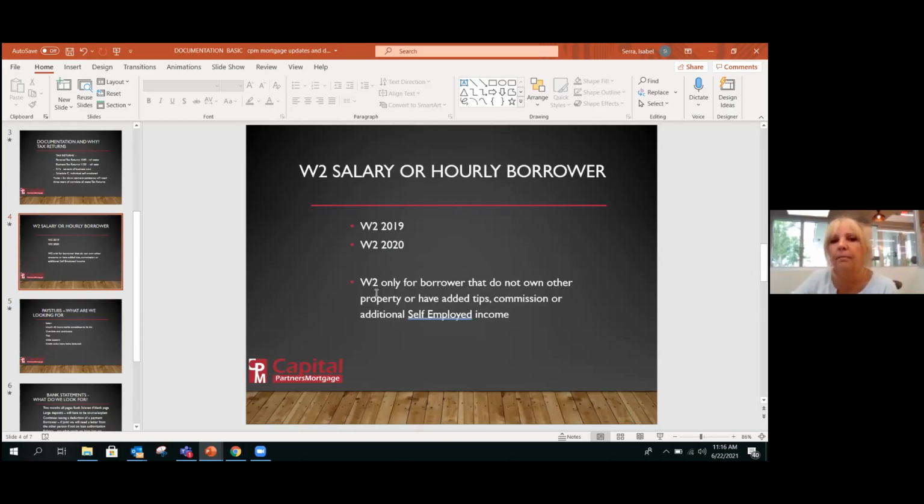Then just as a note, W-2 only for the borrowers that do not own other properties or have added tips, commission, or additional self-employed income. Because you could have a person that's on salary, and I'm sure all of you have had them, they work for a company, they work for FPL, and they're on salary, but they have a little side business of something else that they love doing, and it's giving them money. And then if we're going to use that added income, we need to have tax returns.